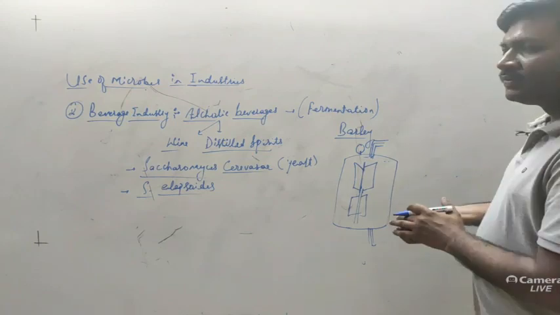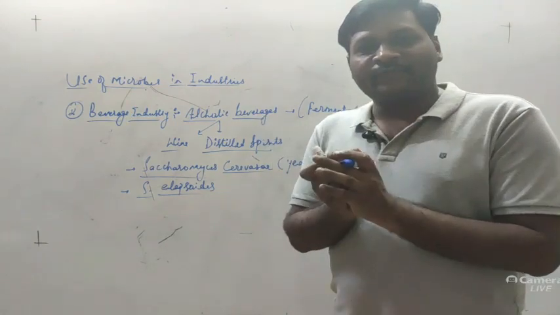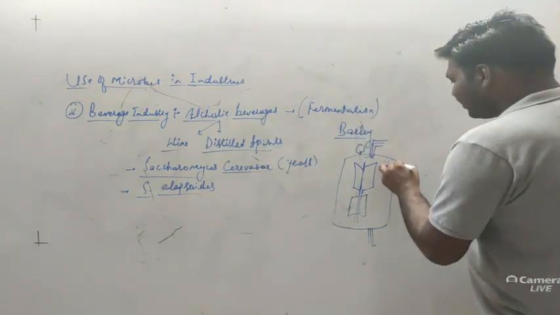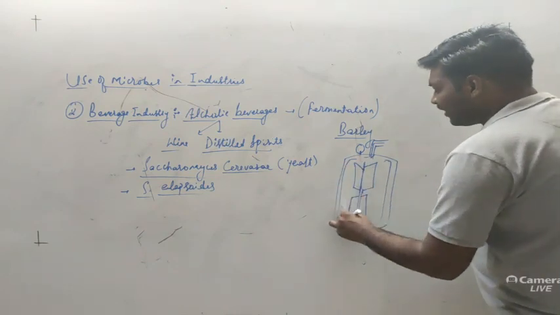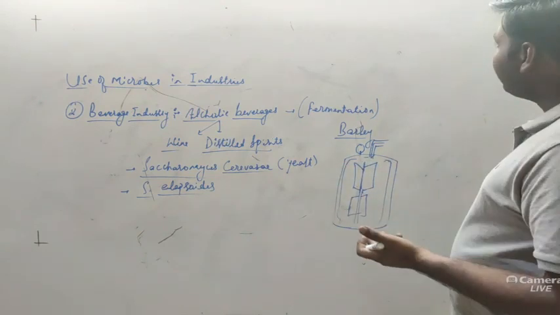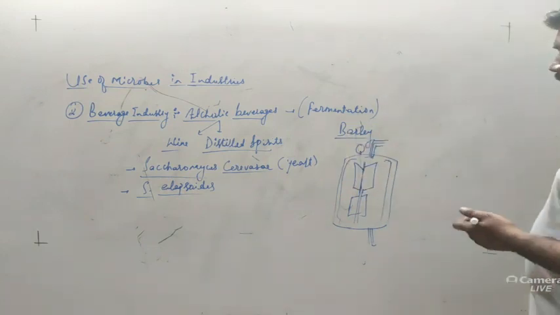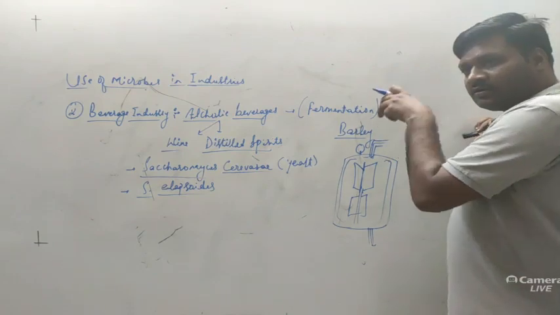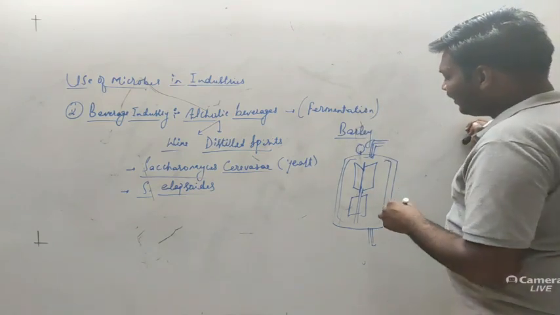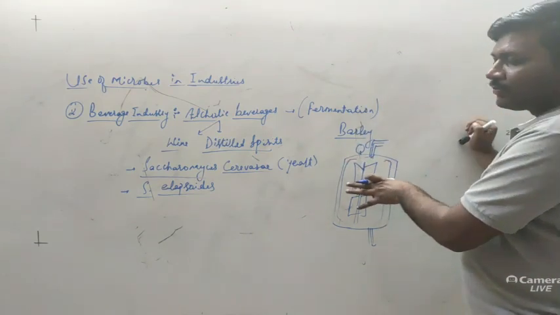This is a rough sketch; I will provide you the particular diagram for this. There is also an insulating jacket, through which we can sterilize the medium before use. There are different methods and technologies implemented here. So this is a typical structure of a fermenter.